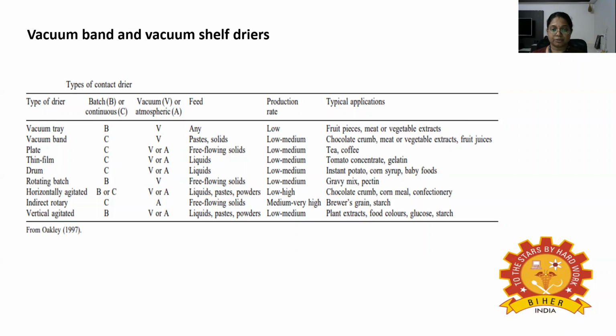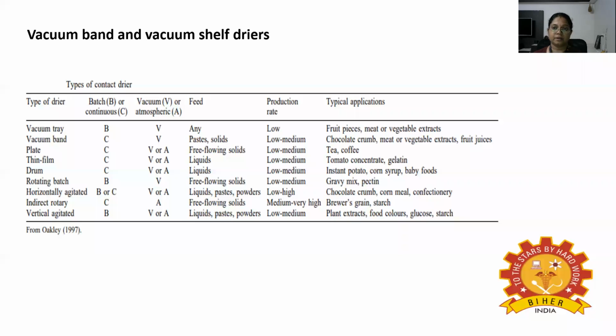The vacuum shelf dryers consist of hollow shells in a vacuum dryer. Food is placed in thin layers on flat metal trays that are carefully made to ensure good contact with the shells. Then a partial vacuum is drawn in the chamber and steam or hot water is passed through the shells to dry the food. Rapid drying and limited heat damage to the food make both methods suitable for heat sensitive foods.